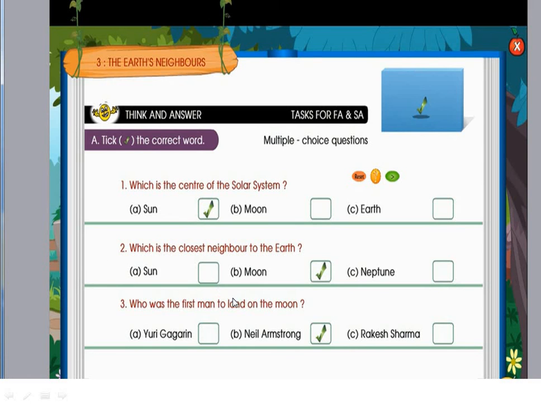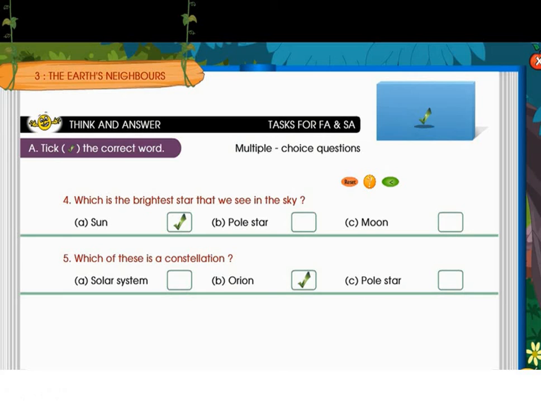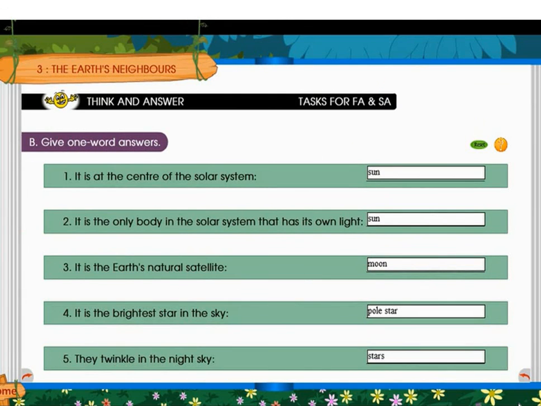Next, who was the first man to land on the moon? Neil Armstrong. Next, which is the brightest star that we see in the sky? Yes, sun is the brightest star. Sun is also a star. Which of these is a constellation? Solar system, Orion, pole star. Orion, children.